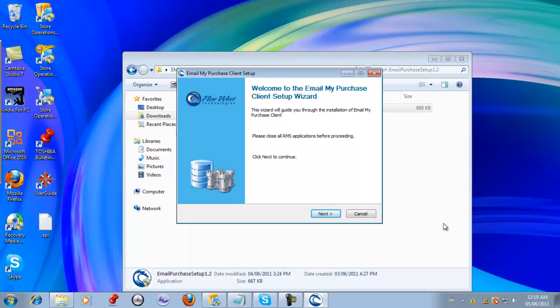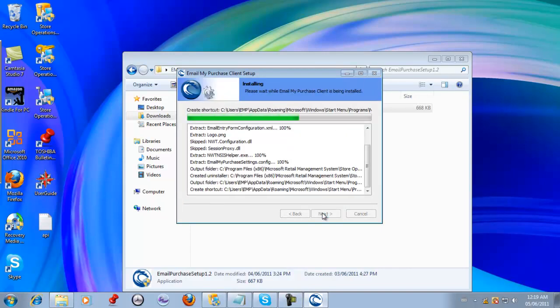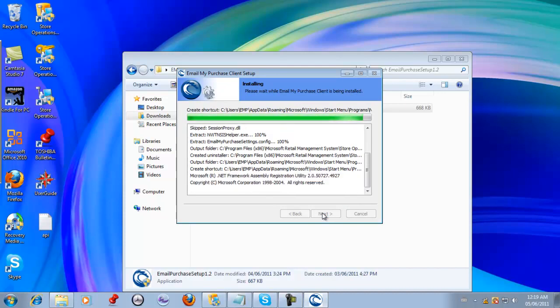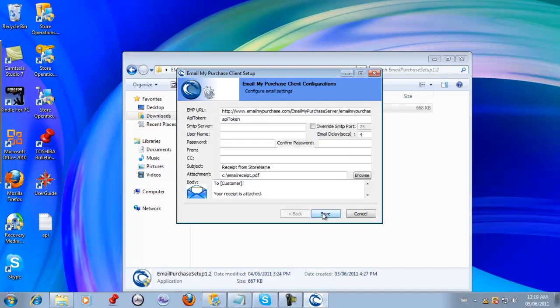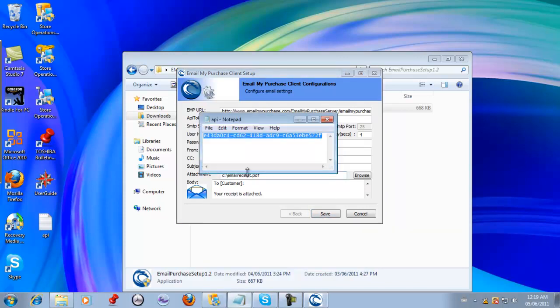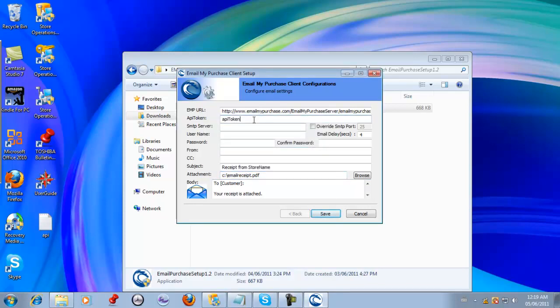If you did purchase your license off of our website, then chances are you have received that license key. Just make sure and have that handy. There we go. Types registered successfully. Completed. Now we're going to fill in a few little important pieces of information, and the rest is going to walk you through the process.